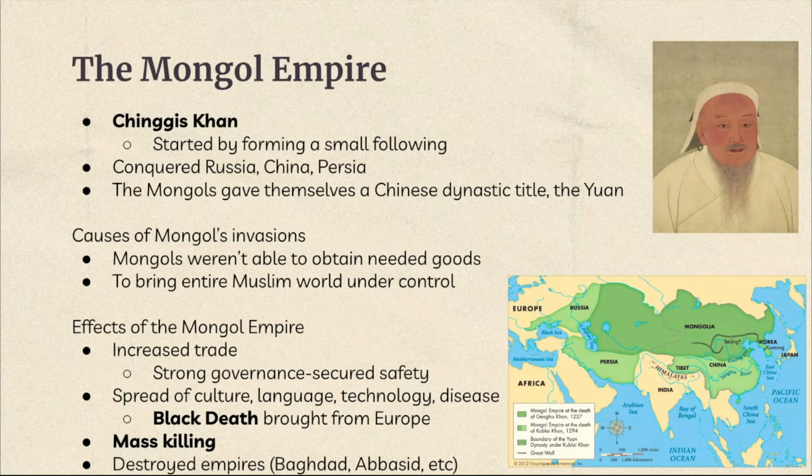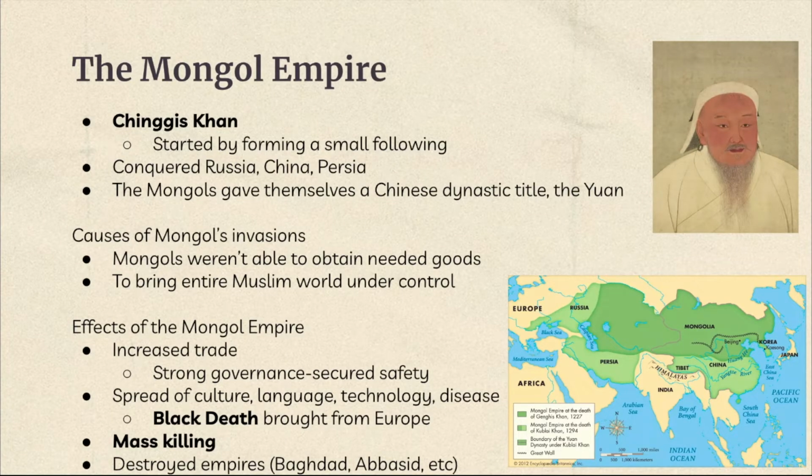And the cause of the Mongol invasion was that the Mongols weren't able to obtain needed goods. At first, the Mongols weren't able to get what they wanted, so they planned on dominating the Silk Road, and later they dominated the Silk Road to get what they needed. And they also wanted to bring the entire Muslim world under control. This was because they wanted to become the most powerful empire in the world.